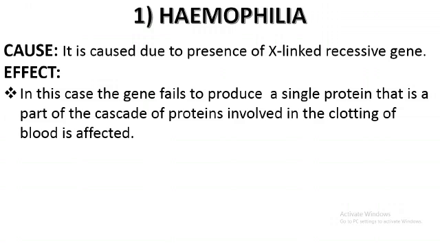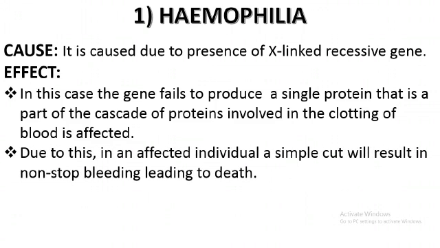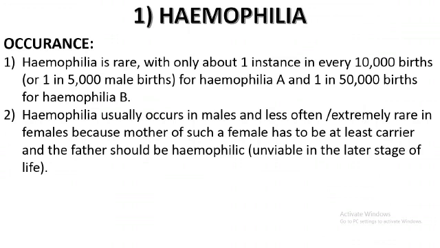So even in case of a minute injury, a person suffering from hemophilia will not be able to clot blood. Even a simple injury will result in continuous bleeding, which can lead to death of an individual.